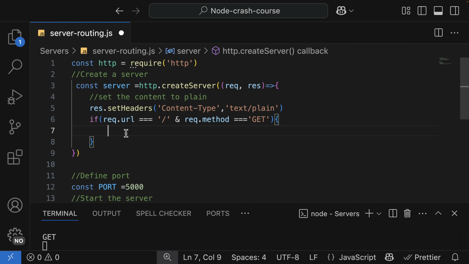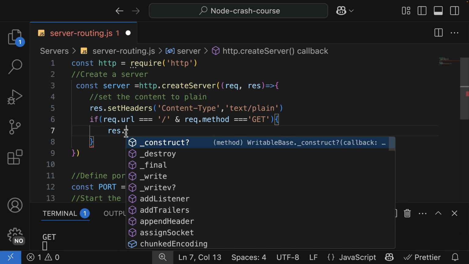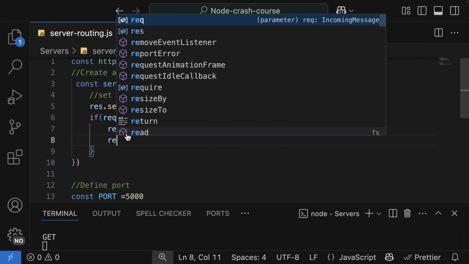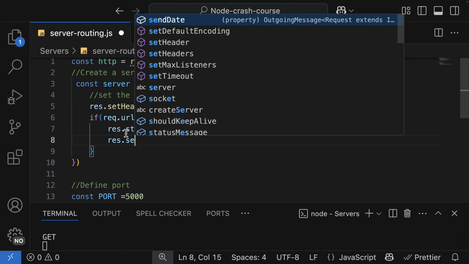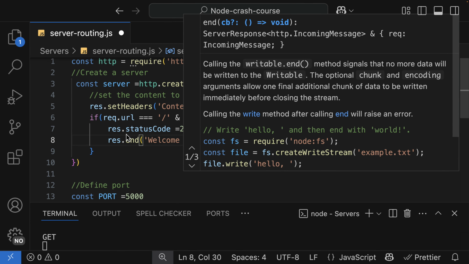The next step is that we are going to set the status code, and we have another format to set. On the response, we have what is called statusCode. We are going to update this one to 200, which means we are setting our status code to 200. And then we are going to send the response with res.end, and we're going to say "Welcome to the home page."